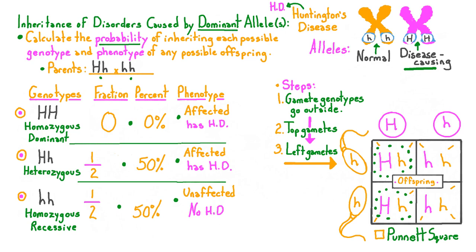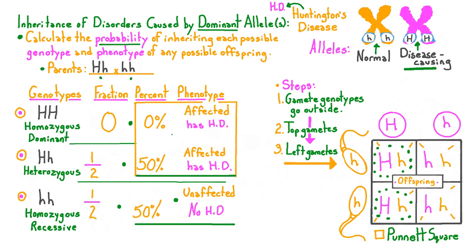So any child born to this couple has a 50% chance of being affected by Huntington's disease and a 50% chance that they won't. Since both the homozygous dominant and heterozygous genotypes lead to affected phenotypes, when you calculate the probability of the affected phenotype, these should be added together.